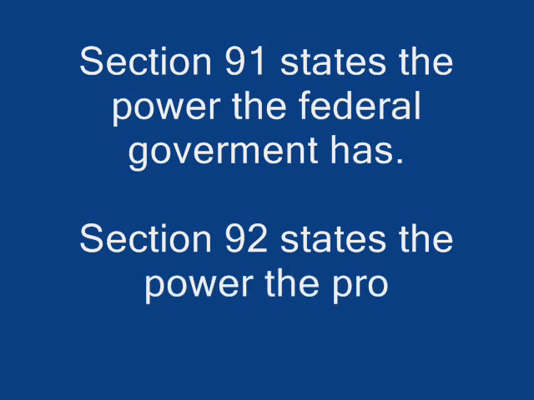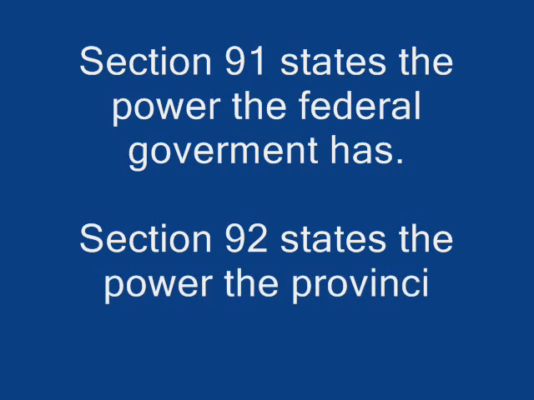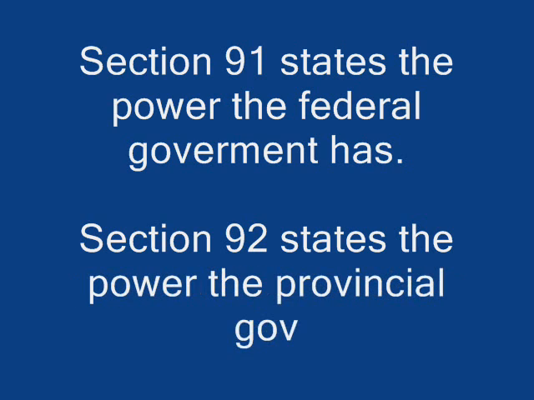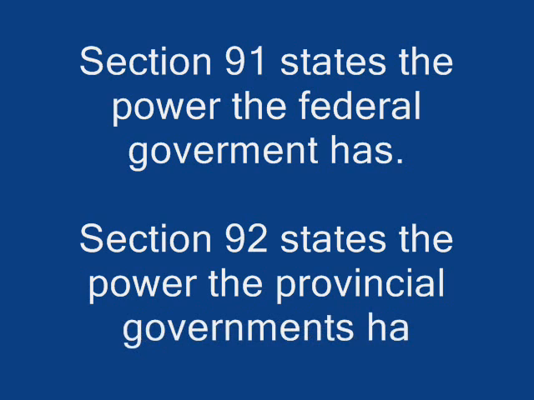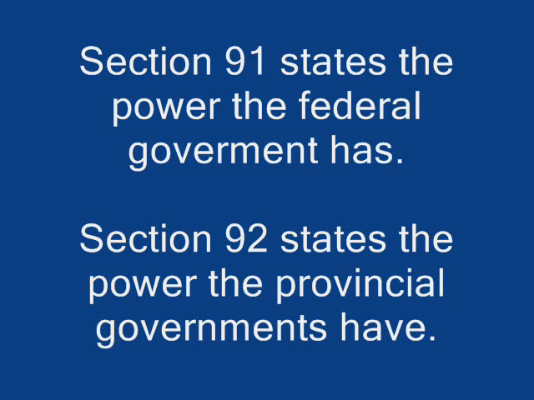And section 92 talks about the powers that the provincial government can have. So for example, they can control taxes in the province. They can control shops, markets, and all other businesses in the province. So they basically control generally all matters in the province.